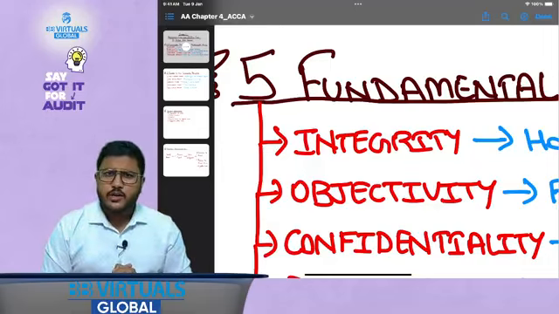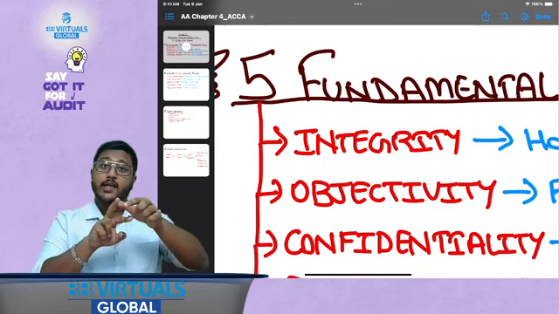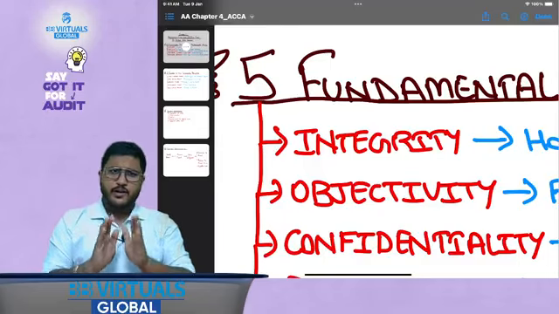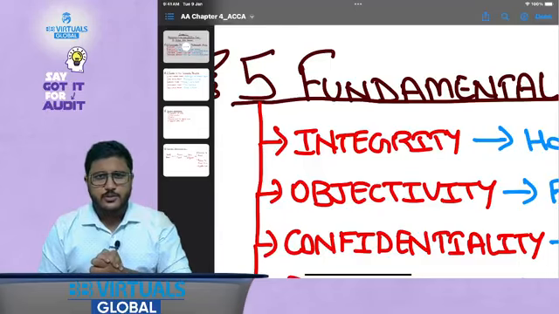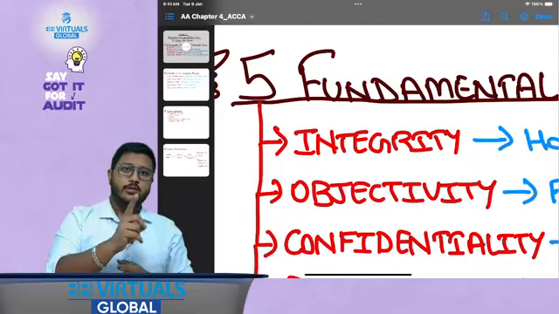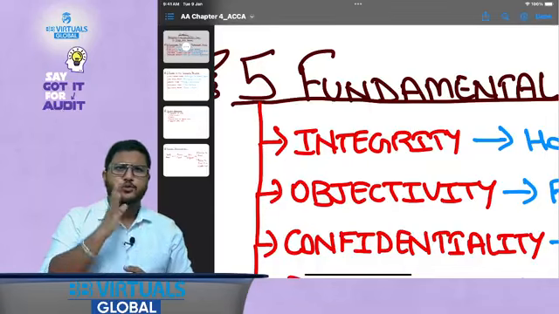Don't you think a professional accountant should be honest as well as straightforward? Imagine a situation where a professional accountant is doing a certain professional engagement. They have disclosed all the facts in the fine print, but they have not disclosed them at the appropriate places. They have disclosed everything, but in the fine print, not at the appropriate places.